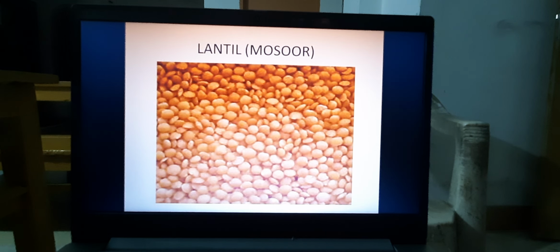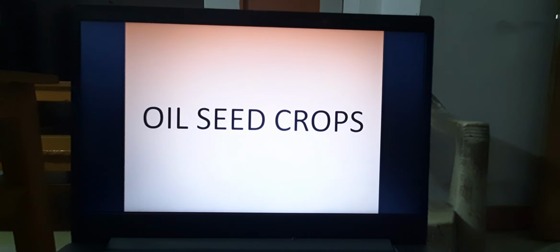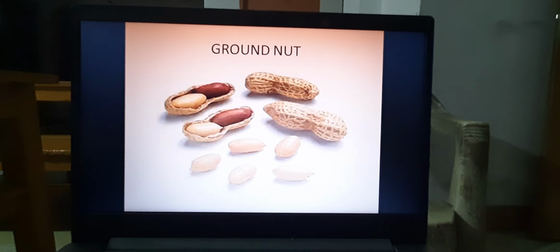food among proteins. Then we are coming to oil seed crops. Oil seed crops are giving us mainly fats. So peanut or groundnut.